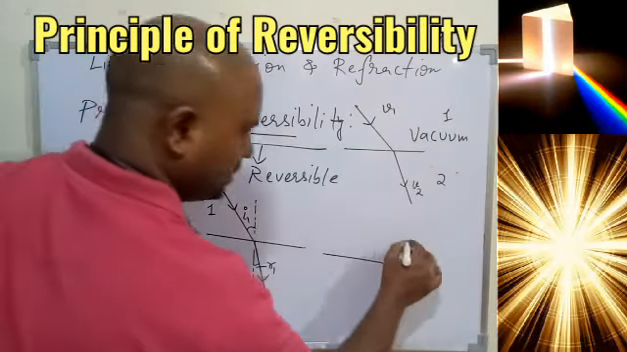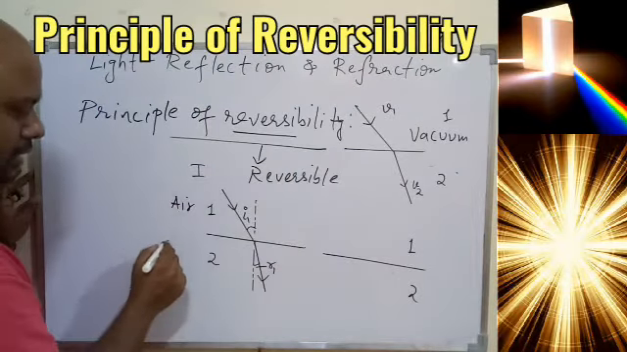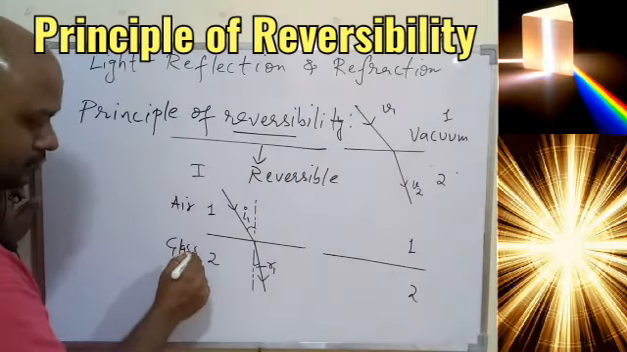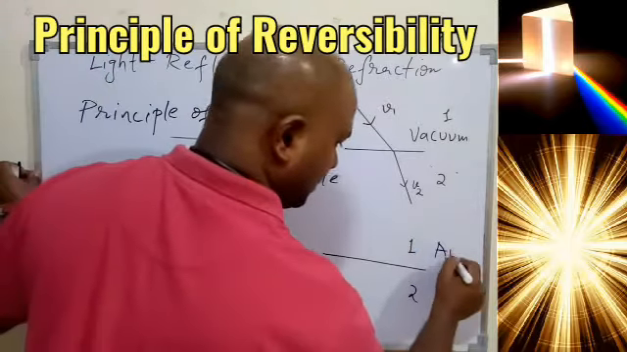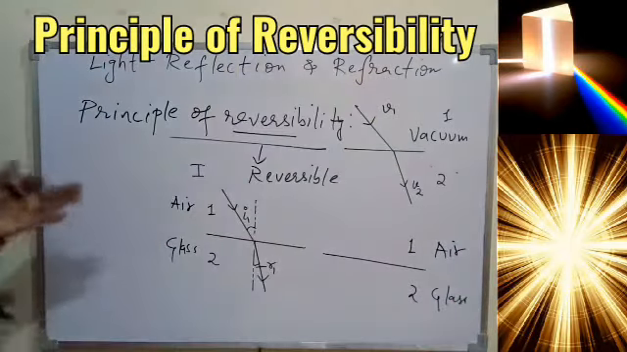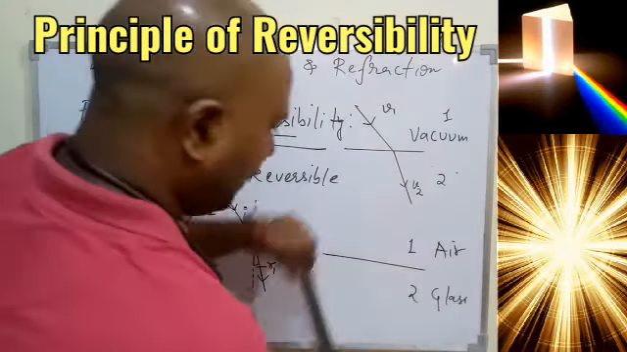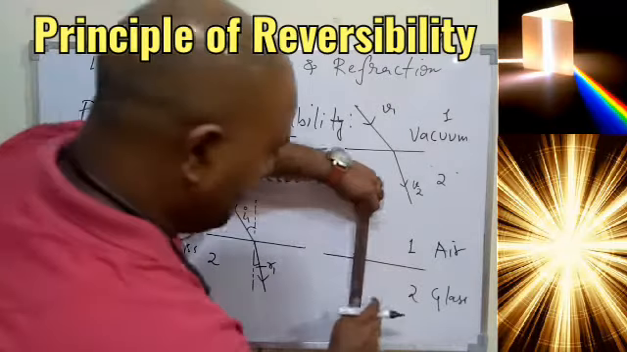Now the principle of reversibility says that if we fix the medium, that is the same medium 1 and 2, so medium is same. For example, this was air and this is glass. So again this is air and this is glass. Medium is same, that is pair of medium is same. And now if we